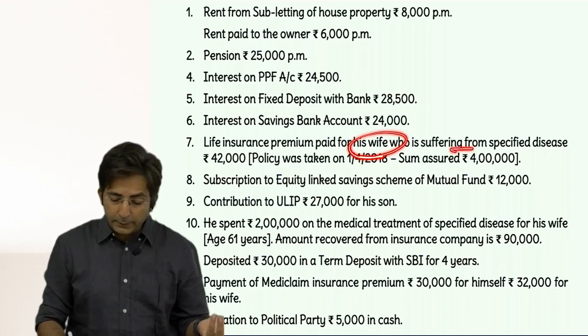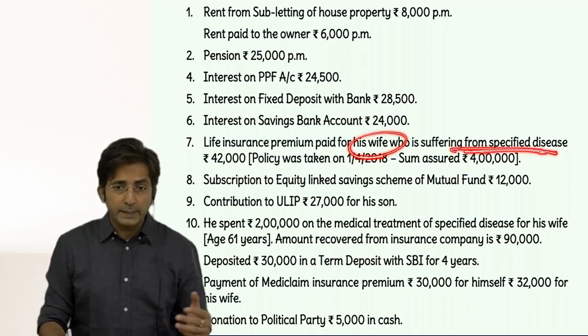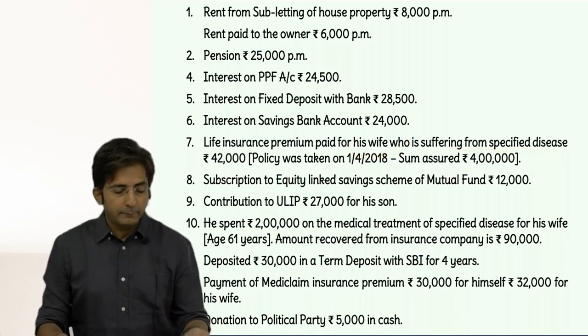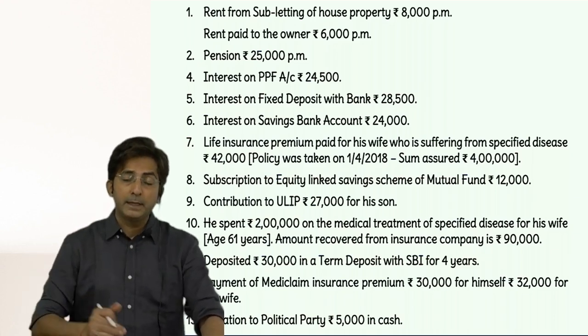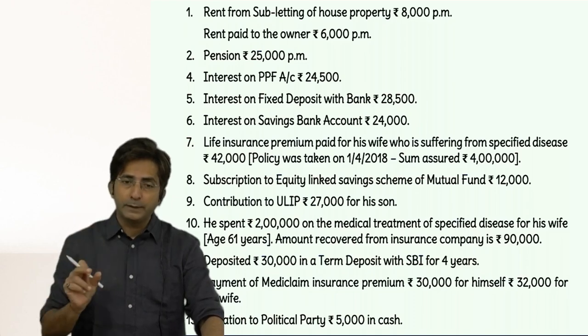But wife is suffering from specified disease. So see, whenever life insurance premium is paid and if the policy holder is handicapped or has a specified disease, the limit is what? 20, 10, 15.